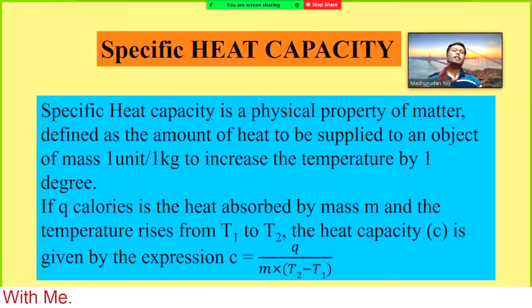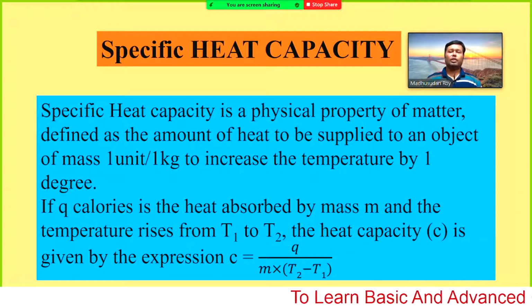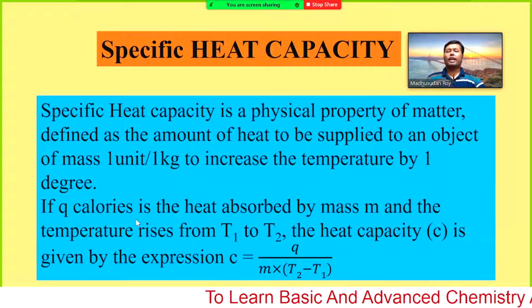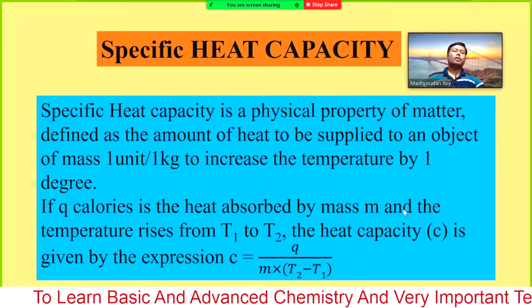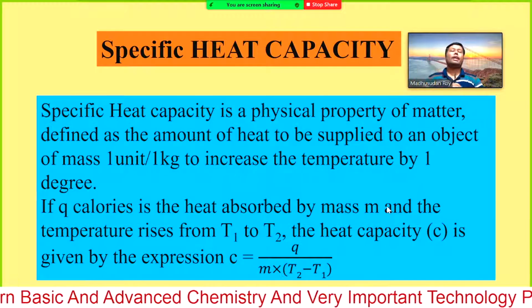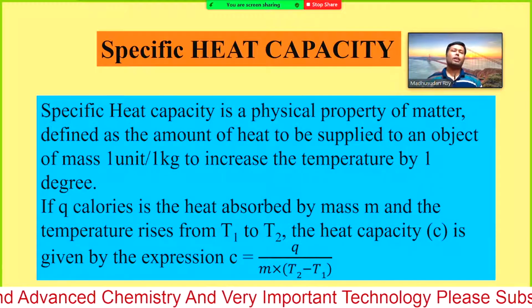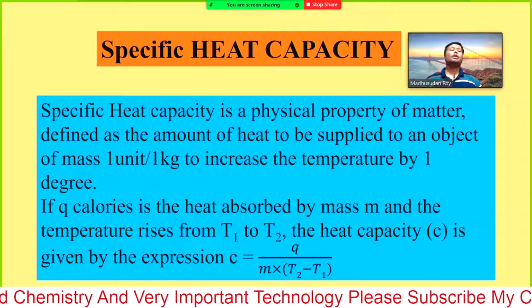It can change at different temperatures, however for a certain temperature the specific heat capacity of a substance is always fixed. So if Q calories is the heat absorbed by mass m, that means you have taken a bigger or smaller substance, but not the unit mass.